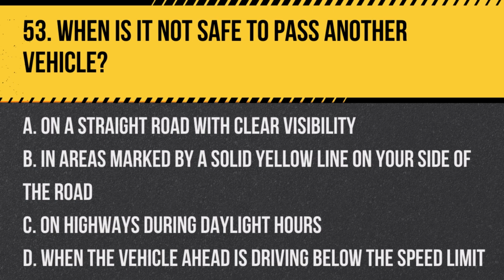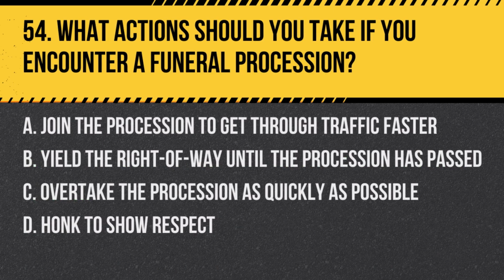Answer: B. In areas marked by a solid yellow line on your side of the road. Passing is unsafe and usually illegal in areas where a solid yellow line is on your side of the road, indicating no passing zones.